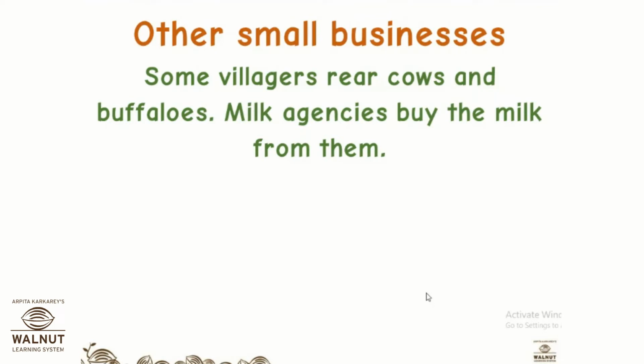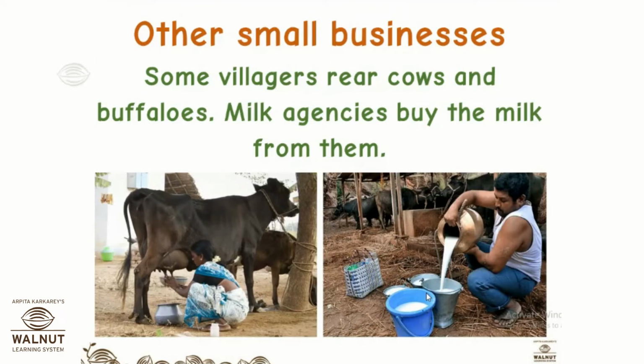Whatever is required for the house, they use it, and whatever extra remains, they collect and sell off to milk agencies in cities. Okay, is it clear? If they have a lot of animals and extra milk, they can supply it to the agencies which will sell it off in the urban areas.